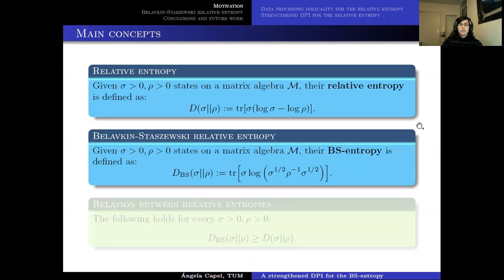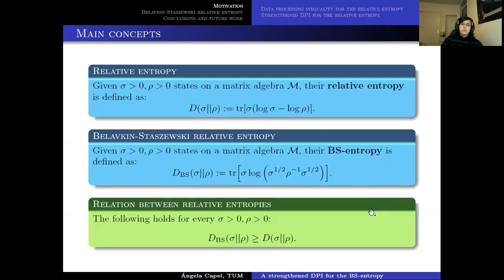Another way to extend it quantumly, since now the states don't commute anymore, is what is called the BS relative entropy, or we will just name it BS entropy for short, which is given by this expression here. Of course, you see that if everything commutes here, we obtain the same expression for the relative entropy and for the BS entropy. But in general, if they don't commute, we always know that the BS entropy is greater than or equal to the relative entropy for the same states.